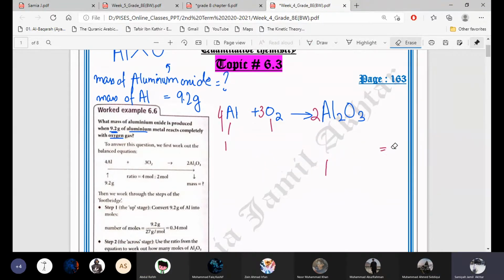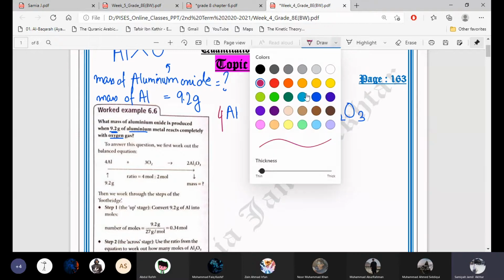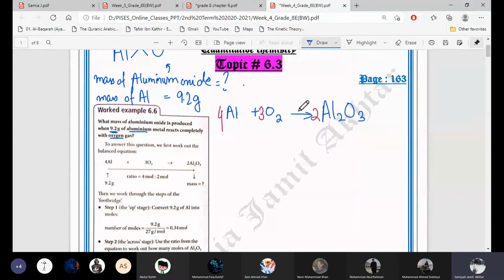Good. So it means you know balancing. Oops, I erased oxygen also. Okay, so 4Al plus 3 oxygen molecules give 2 molecules of aluminium oxide. The equation is done. Now, how to solve it?